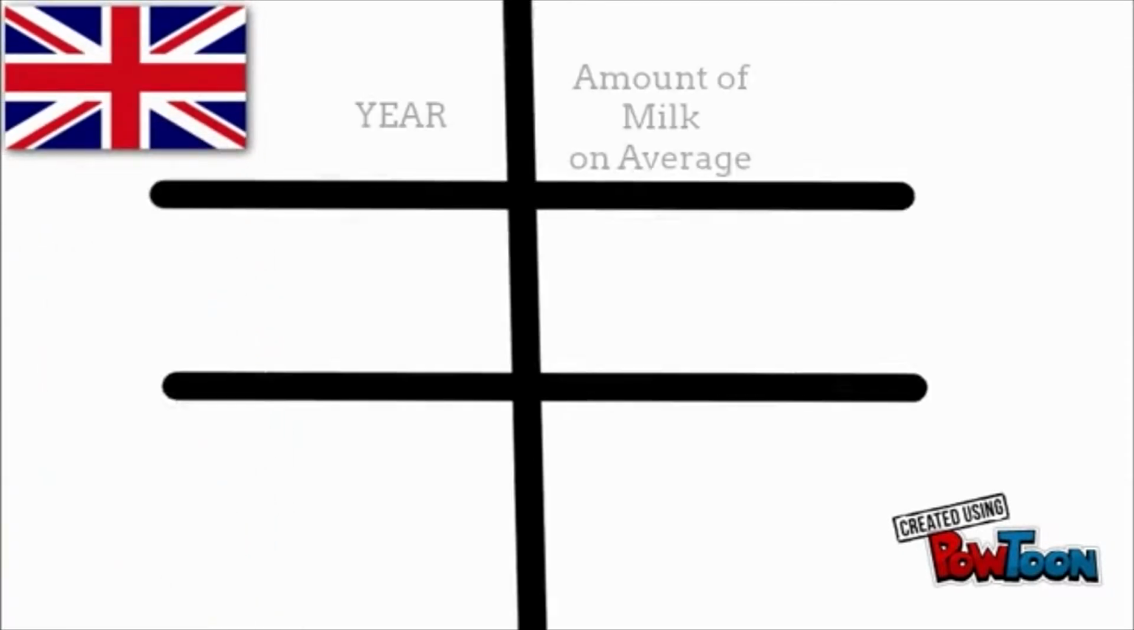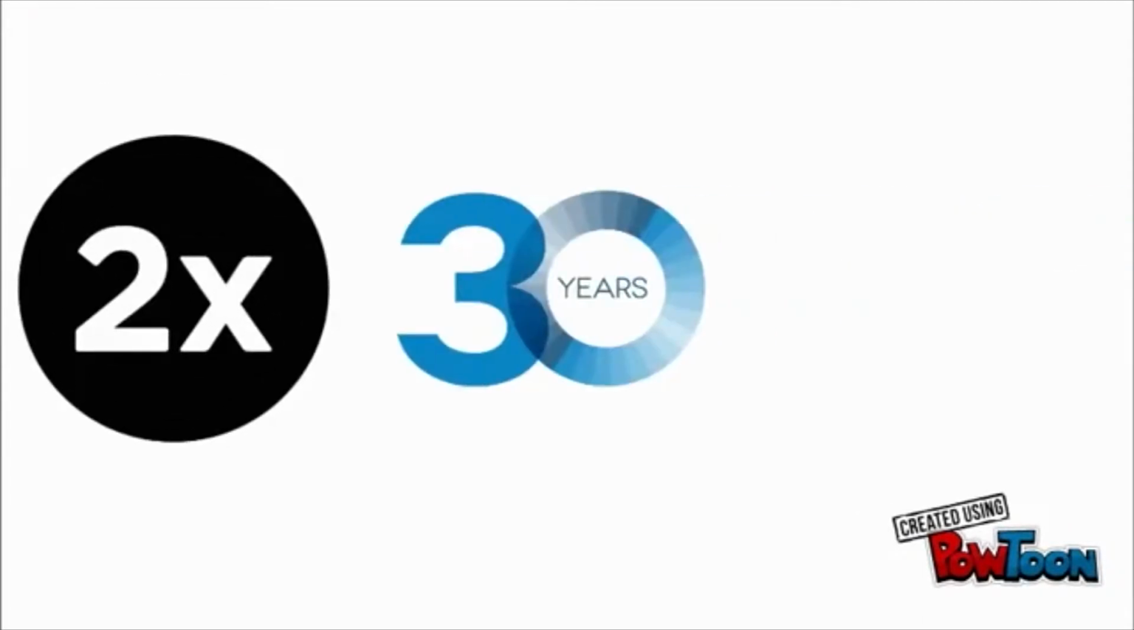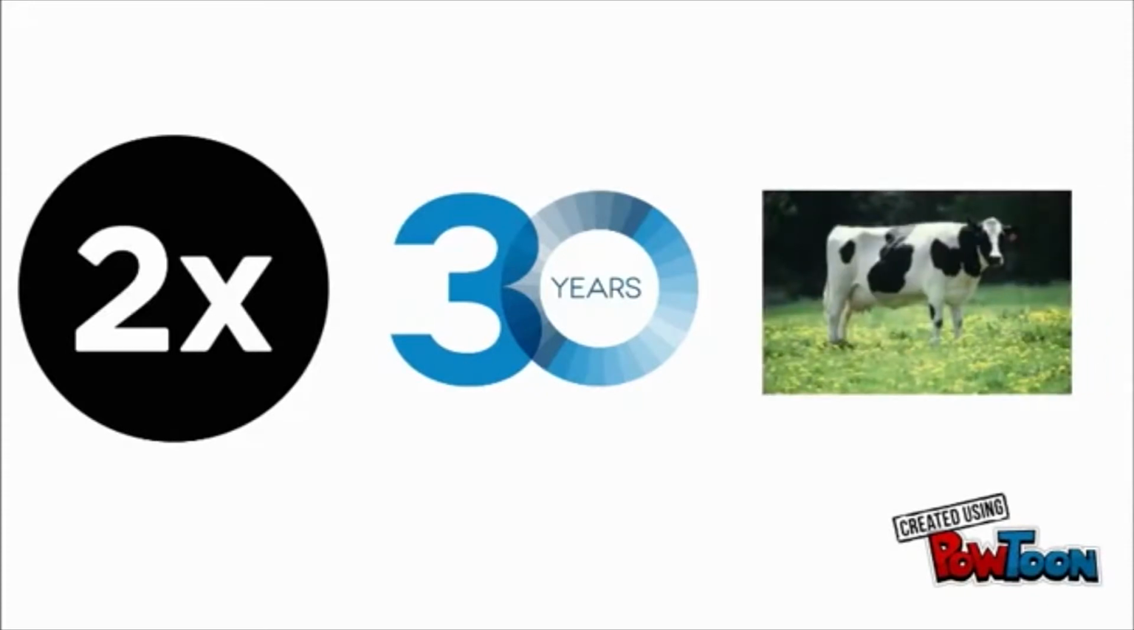There is more evidence of this as well. In the United Kingdom in 1980, the average cow produced 4,653 liters of milk per year, and in 2010, the average cow in the United Kingdom produced 7,271 liters of milk. The milk production almost doubled in 3 decades. And this isn't just looking at one cow in the UK, it is taking a look at all the cows in the country. Wow, that's quite a change.